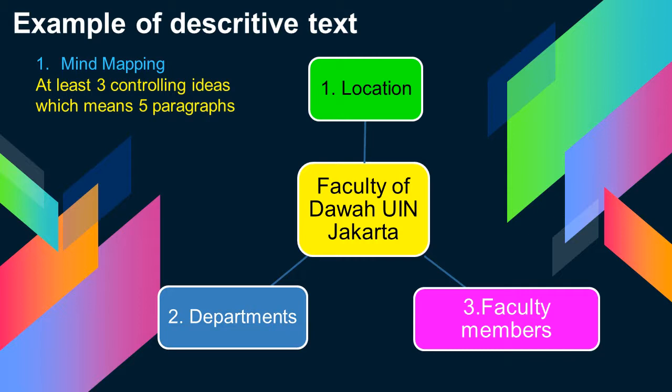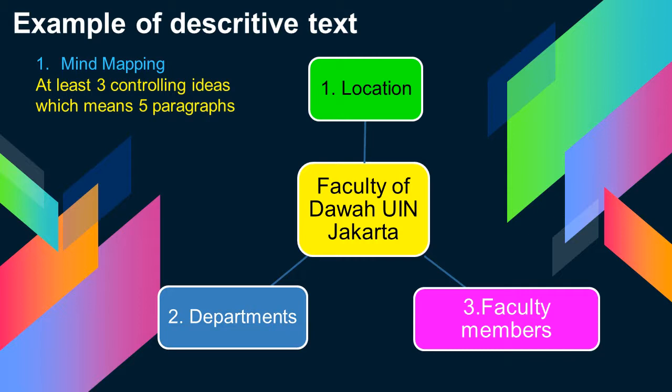The topic here is the Faculty of Da'wah UIN Jakarta. This is the topic that I chose for you, in order to make it easier for us to develop this topic into several paragraphs and to find the ideas that give the details of this faculty.